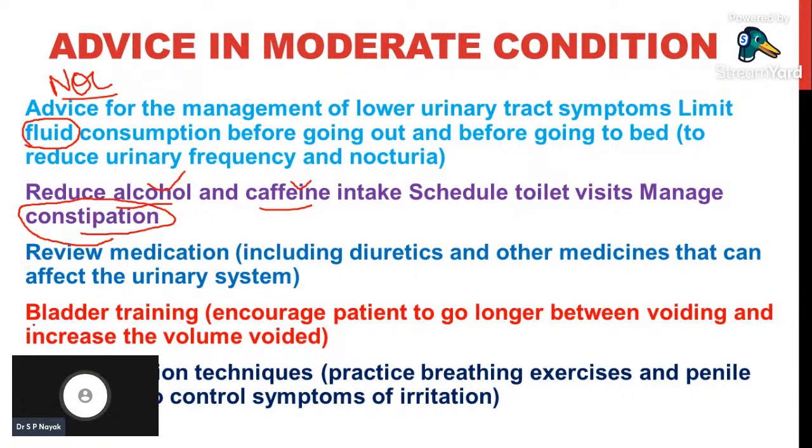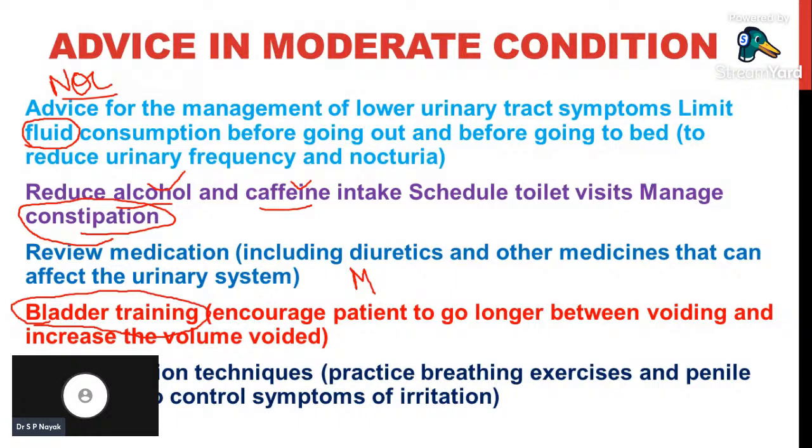And bladder training, we have to go with bladder training. This is another very simple technique. We have to encourage the patient to not frequently go to the washroom. We have to advise the patient to wait for some time, and to go from time to time. We have to maintain the timing. If the patient goes in the morning, we advise the patient to go next time after 2 to 3 hours, and that should be maintained every day. Through that, bladder training is done, and that is also a very beneficial strategy for benign prostatic hyperplasia, particularly in mild to moderate patients.